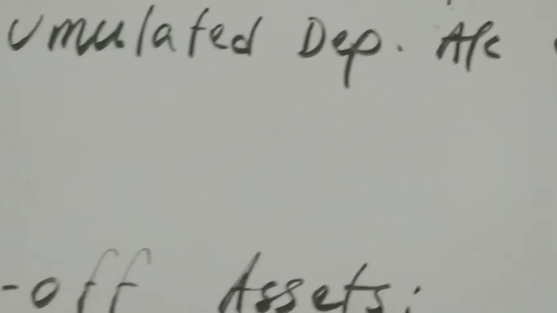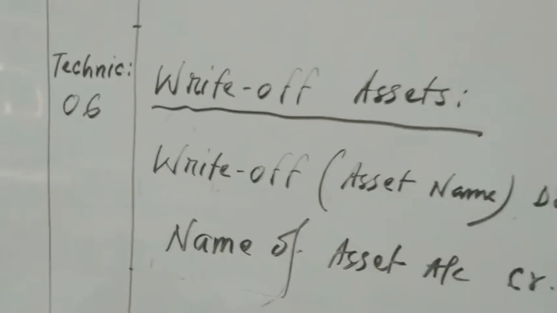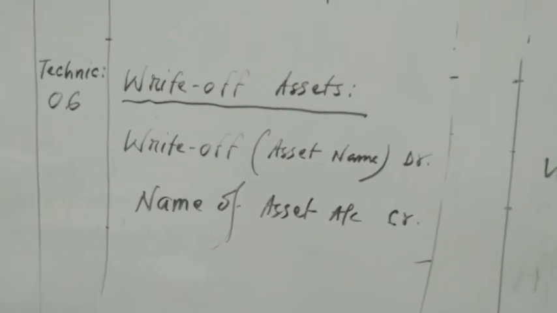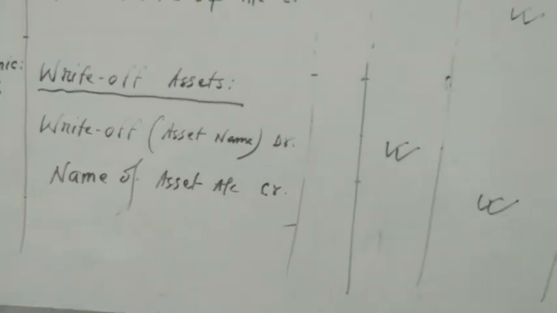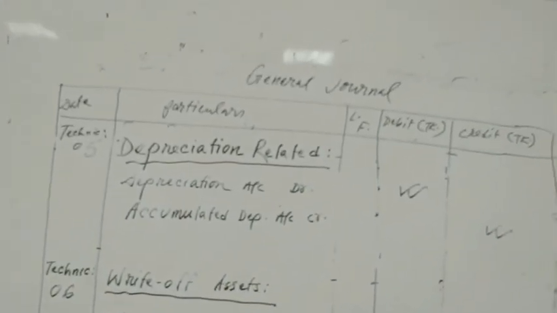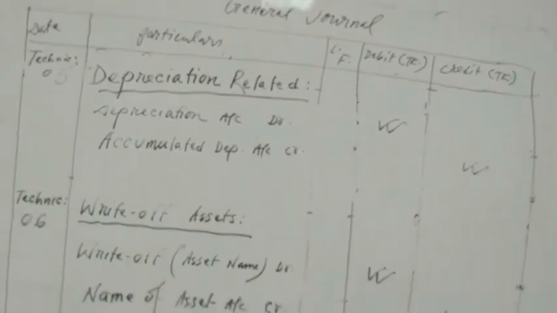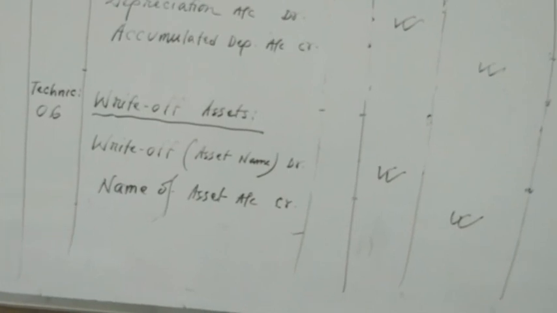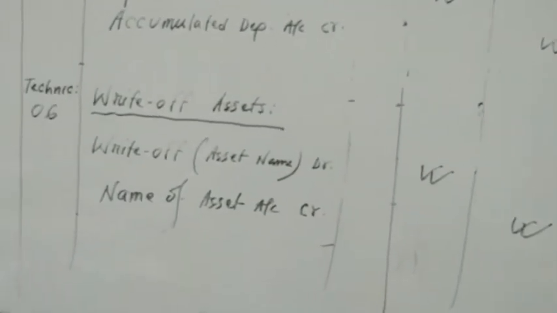Okay. Now come to the point, technique number 6, write-off of assets. You know, there are some assets for which there will be no depreciation. There will be write-off, especially for intangible fixed assets. Depreciation, technique number 5, is for tangible fixed assets, and write-off of assets is especially for intangible fixed assets.